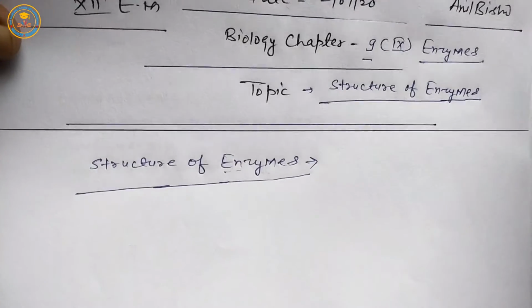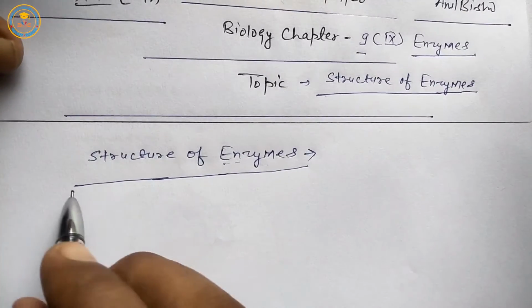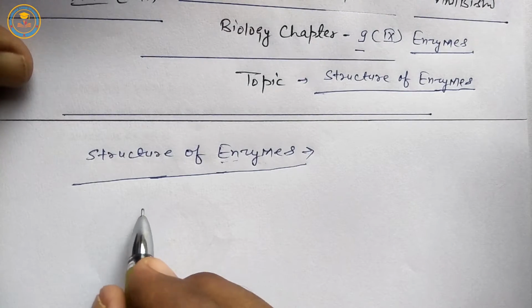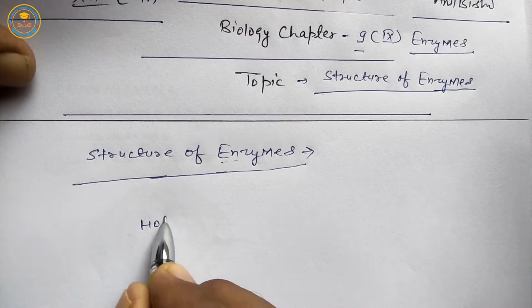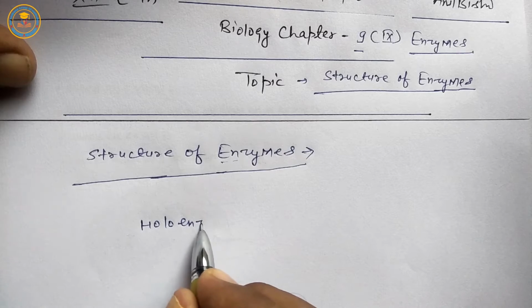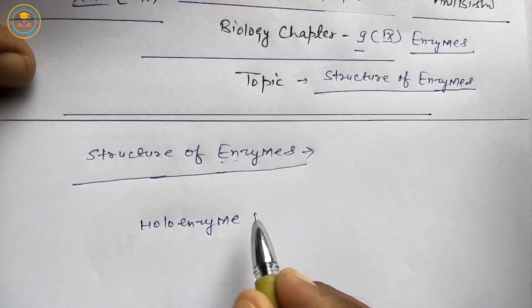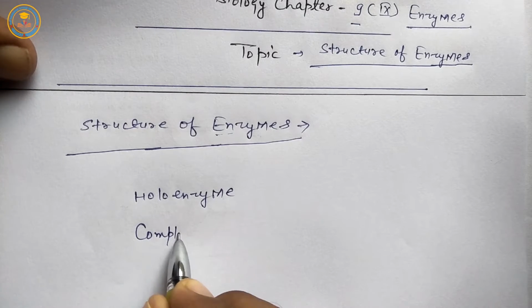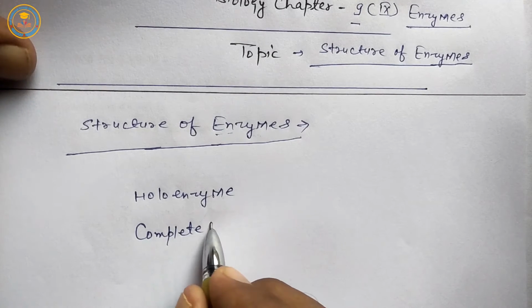Next, I start structure of enzyme. First, holoenzyme. It means complete enzyme.